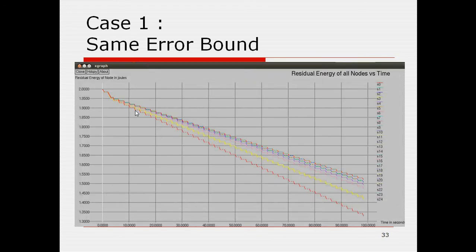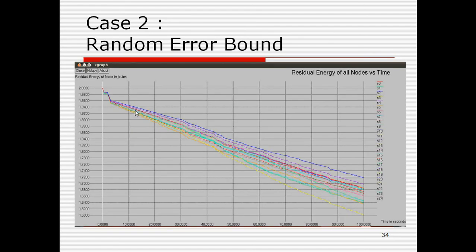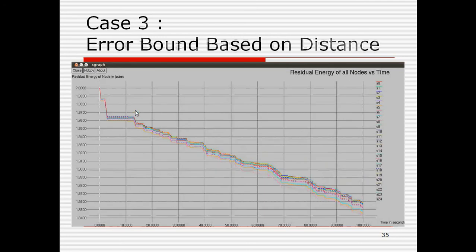In the same error bound case, the energy consumption of the first node is very high. I ran the simulation for 700 seconds, and at the end there is very little energy left, 1.3 joule. The initial energy I took was 2 joule. With the random error bound, the energy consumption is reduced and the energy is 1.5. With the distance-based error bound, the energy is 1.84, and we can see the energy consumption of all nodes is very balanced.